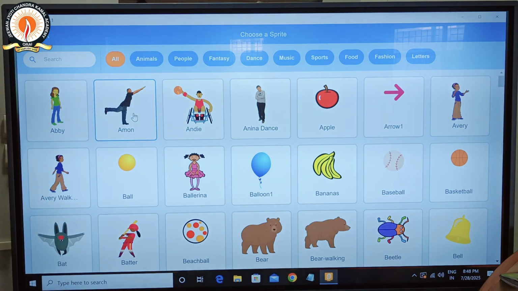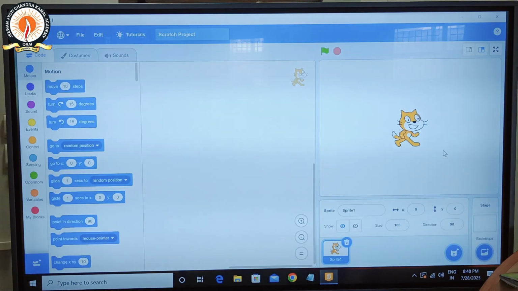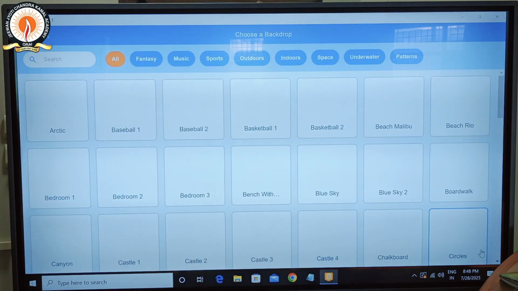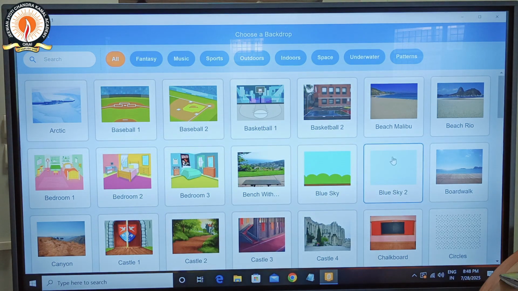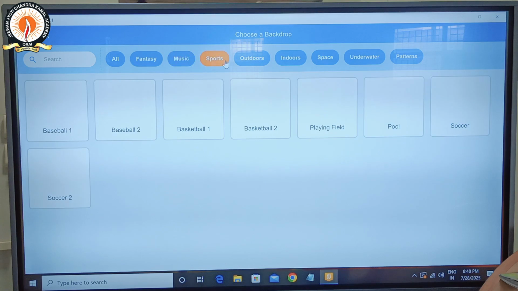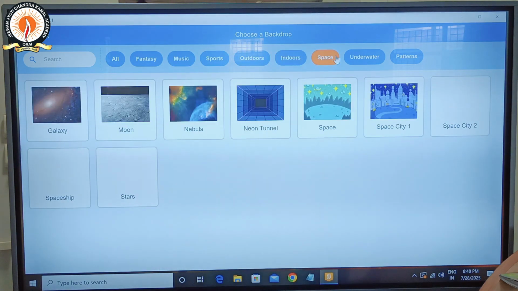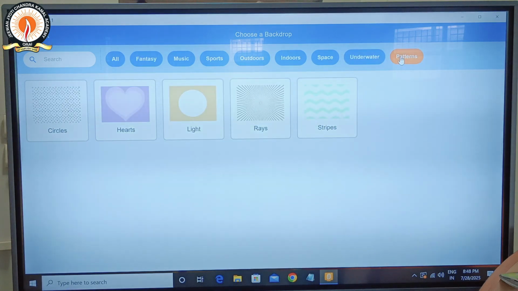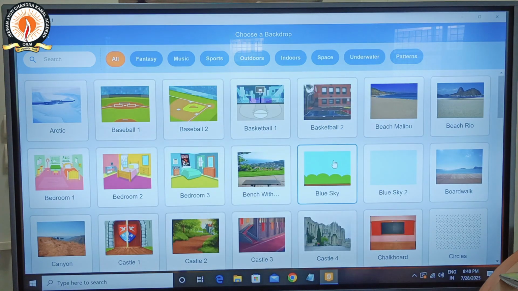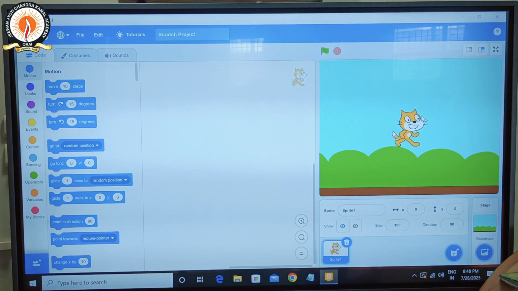Okay. By default I don't choose a sprite, the cat is given by default, so I use the cat sprite. And this is the option to choose a backdrop. So here are all the backdrops given to you for your animation or story. By default all are shown here, but if you want fantasy, music, sports, outdoor, indoor, space, underwater or pattern, you have to tap on them. Okay. By default I choose the blue sky. So my cat is in the blue sky.